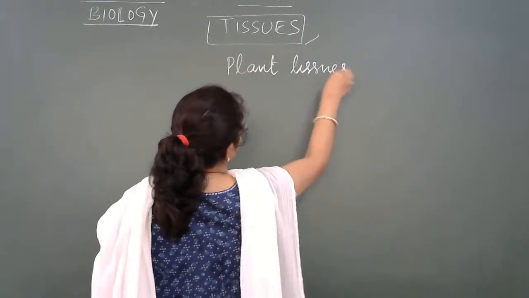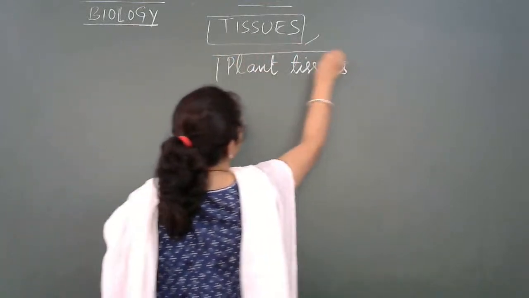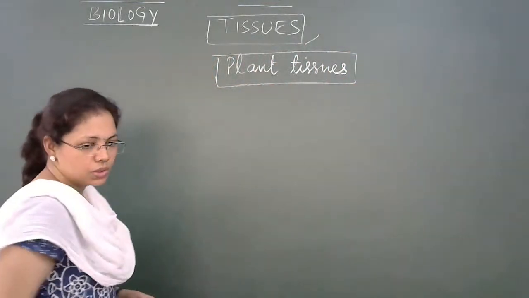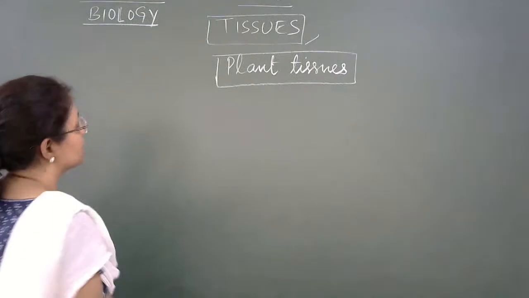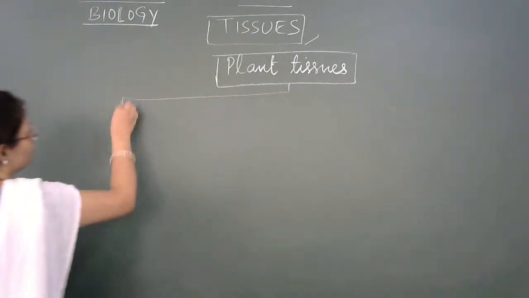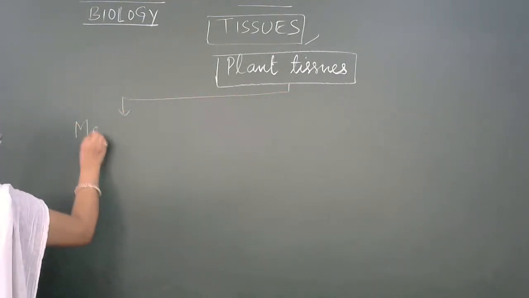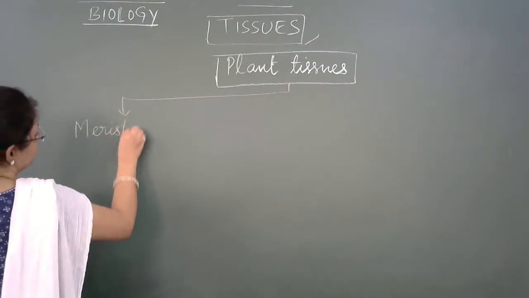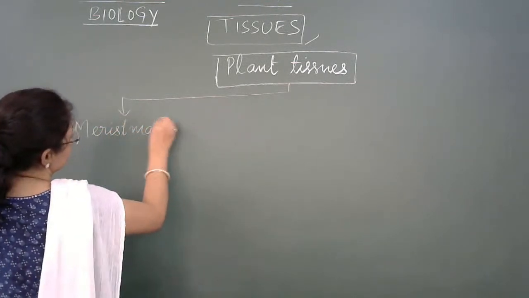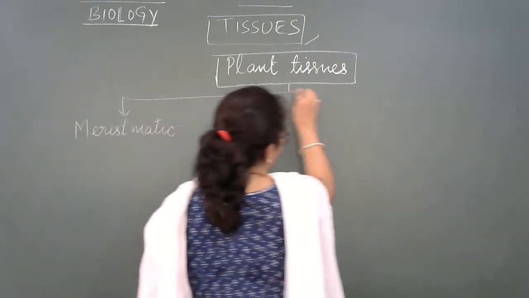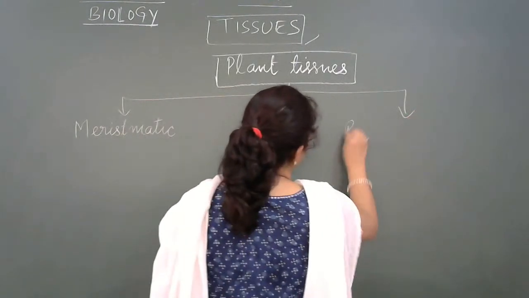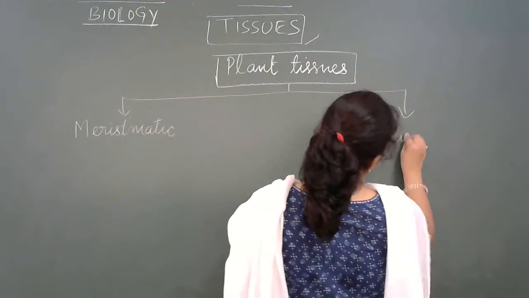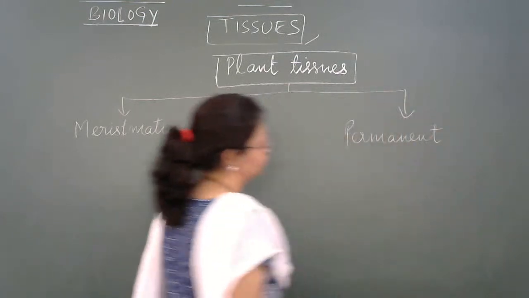Plant tissues. Plant tissues are broadly classified into two parts. One is called meristematic tissue and another is known as permanent tissue.